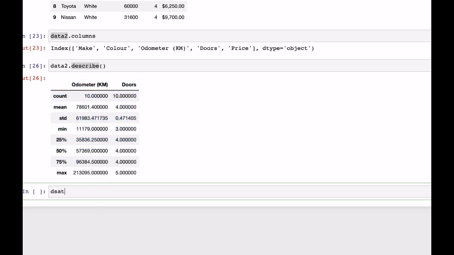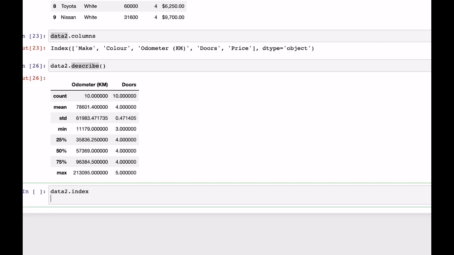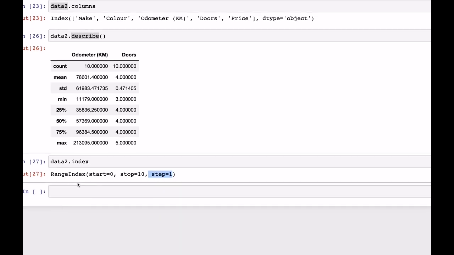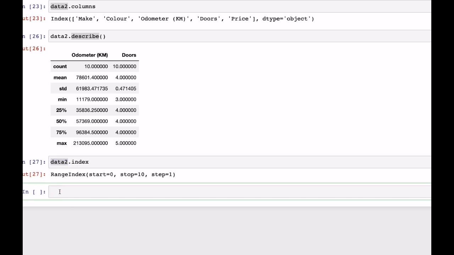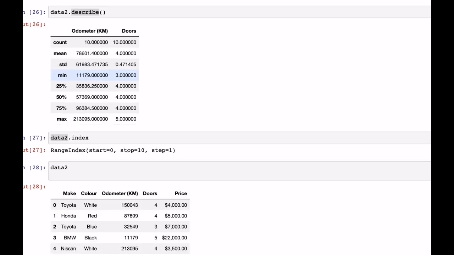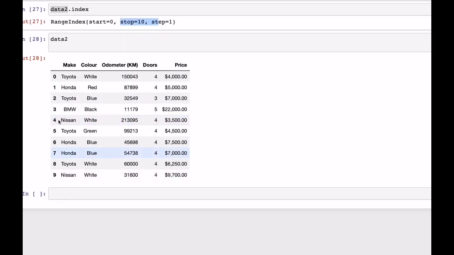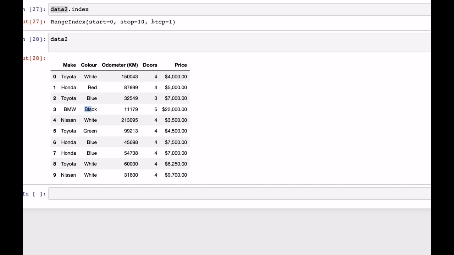Next, in data2 you will have indexes. data2.index, shift enter. It starts at 0 and stops at 10, having the step 1. You're able to understand, right? If I open up this data2, it starts at 0 and stops at 10. That means it's going 1, 2, 3 like that, and it has a step of 1: 0 plus 1, 1 plus 1 is 2, 2 plus 1 is 3, like that. That's the meaning of it.